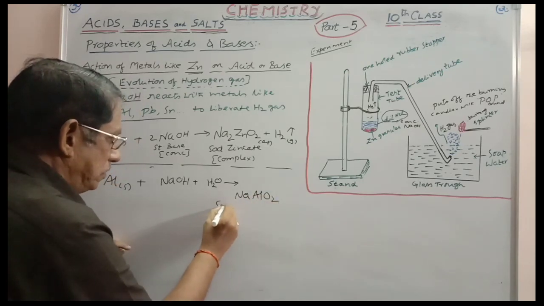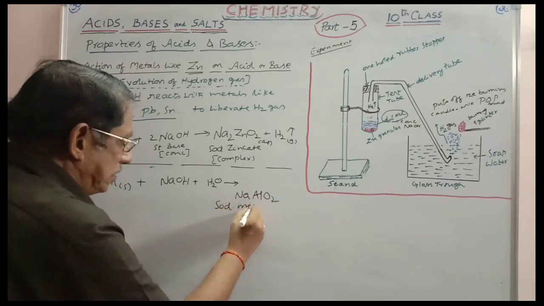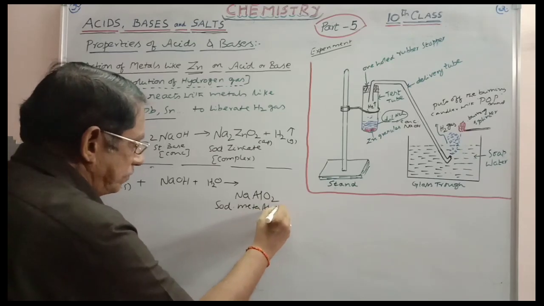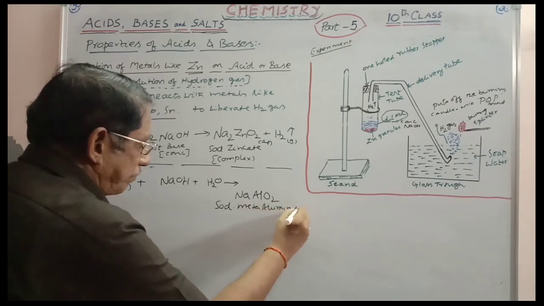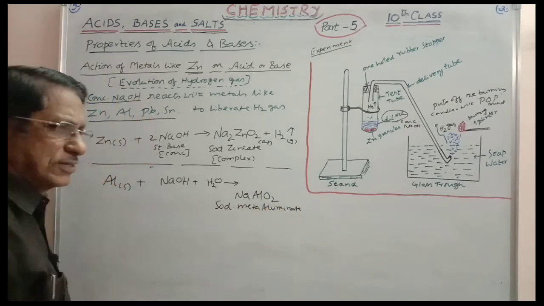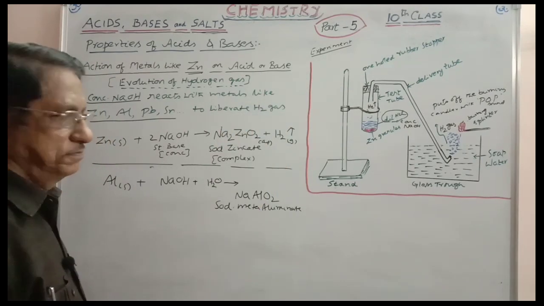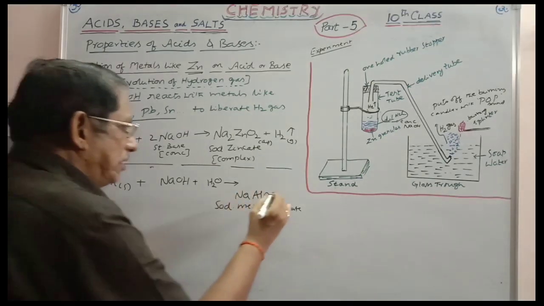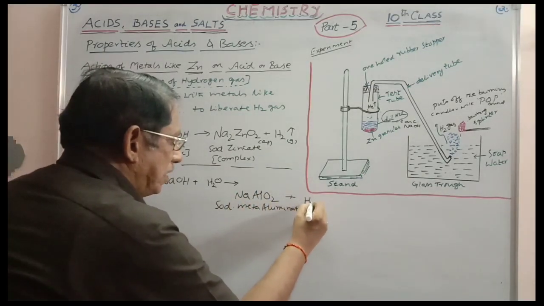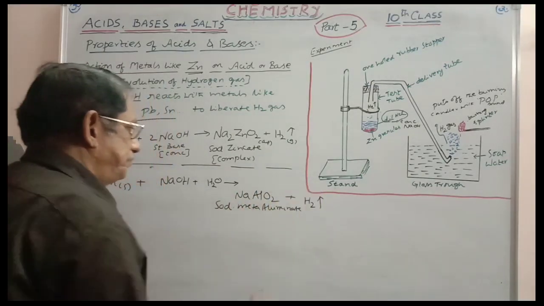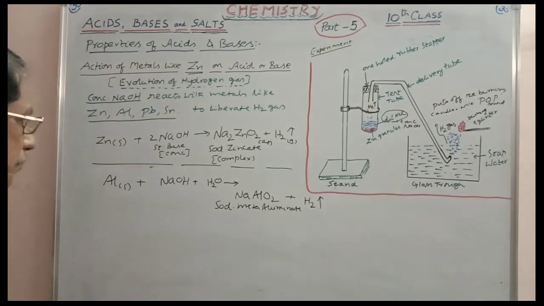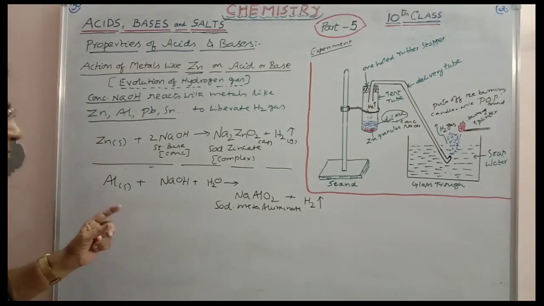This is what you call sodium meta-aluminate. Or even sometimes you may write it as sodium aluminate, Na plus AlO2 minus, plus H2 gas. Okay. We have to balance it.